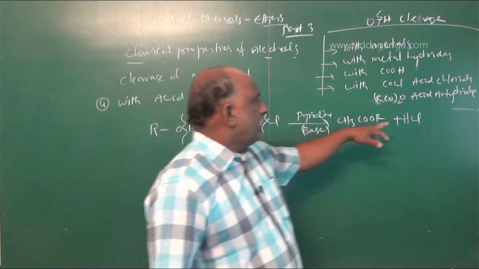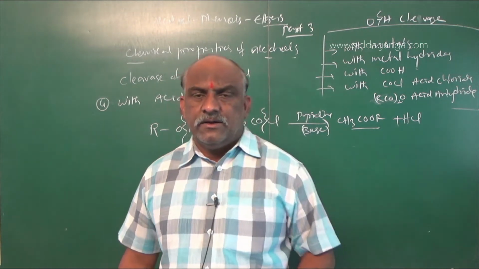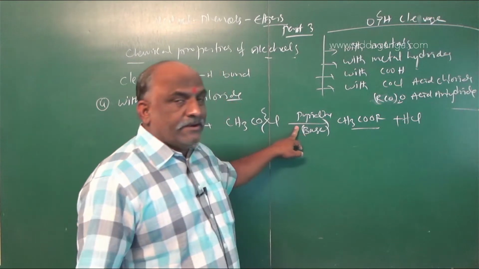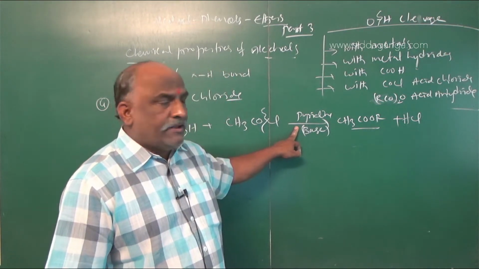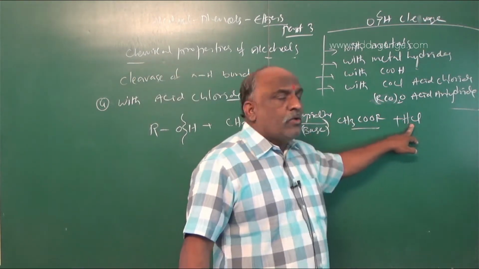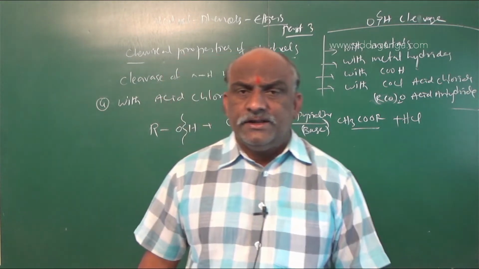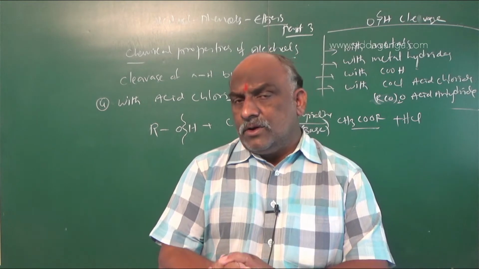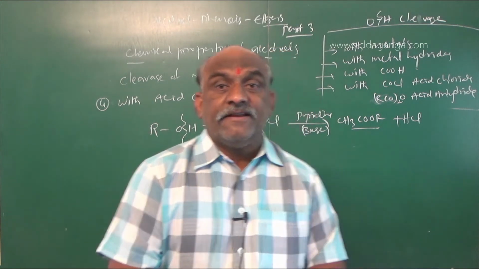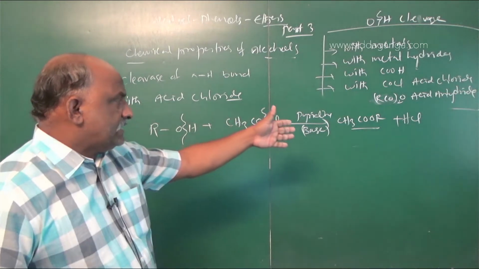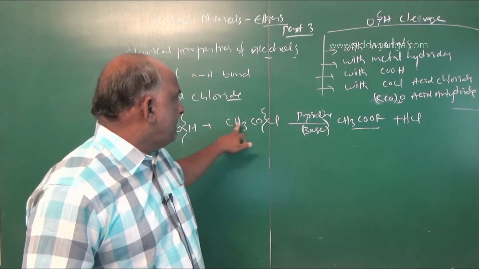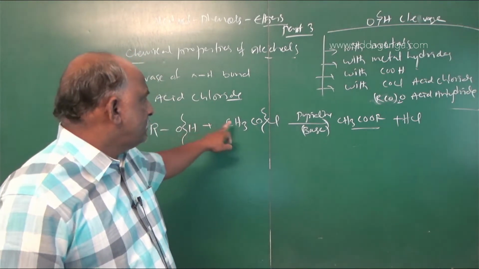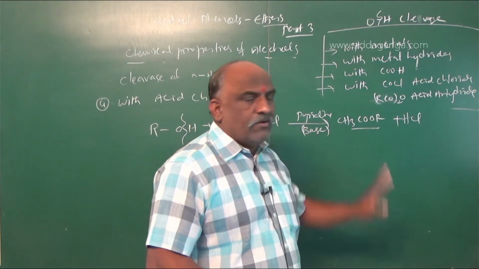Here the product obtained is hydrochloric acid, and this hydrochloric acid will be neutralized by the pyridine. That's why we use pyridine here, for the removal of hydrochloric acid. Here also we get ester only. When alcohol is treated with acid chloride or acid anhydride, this acylation is the addition of an acetyl group to the alkoxide, giving the CH3COOR ester.